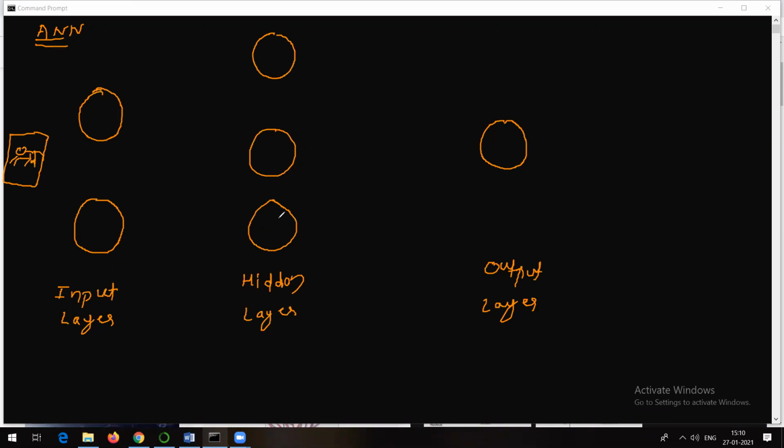Try to understand. In the input layer and hidden layer, the number of neurons is in your hand. How many neurons we should give is in our hand. In the input layer and output layer.